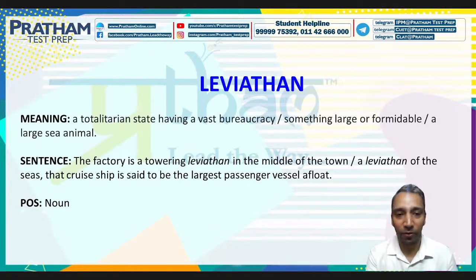I repeat the sentence for you. The factory is a towering Leviathan in the middle of the town. The second sentence can be, a Leviathan of the seas, that cruise ship is said to be the largest passenger vessel afloat. Let's move on and check the next word.